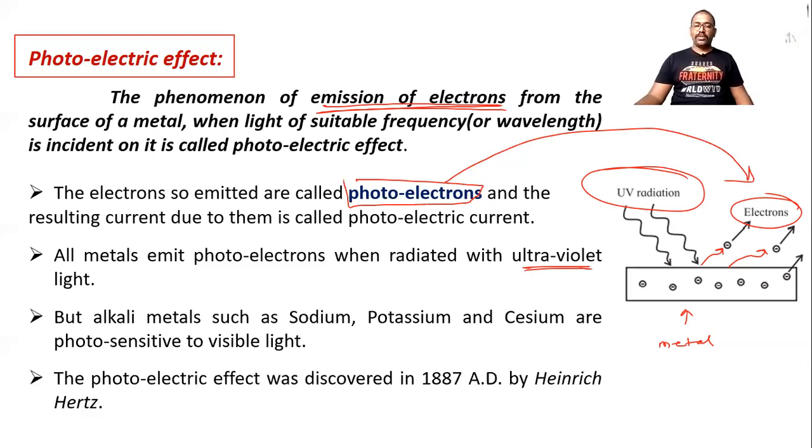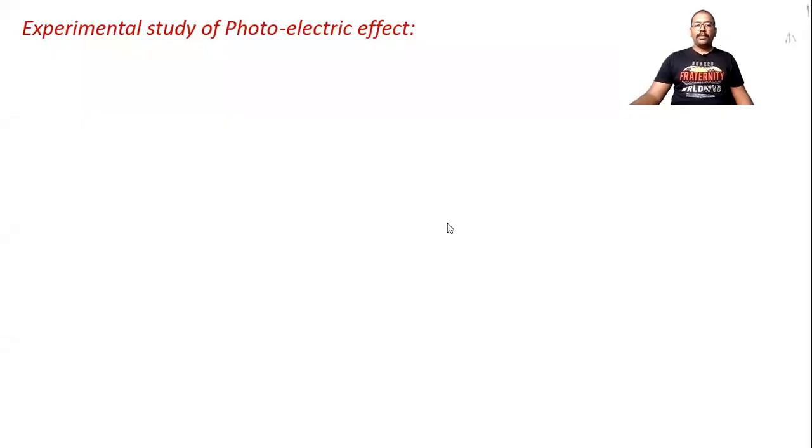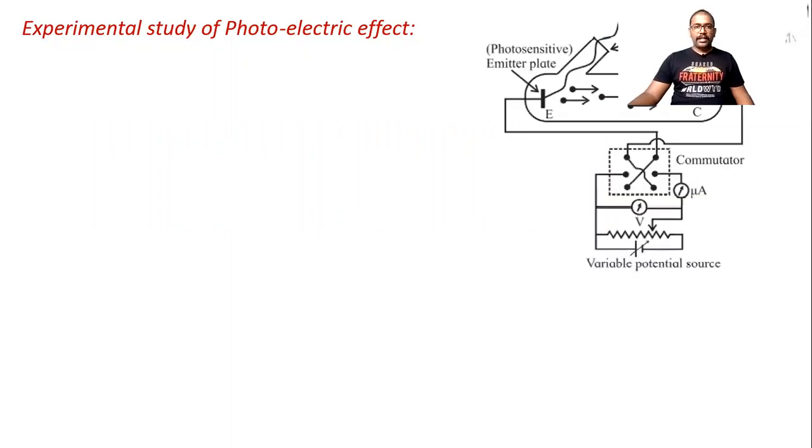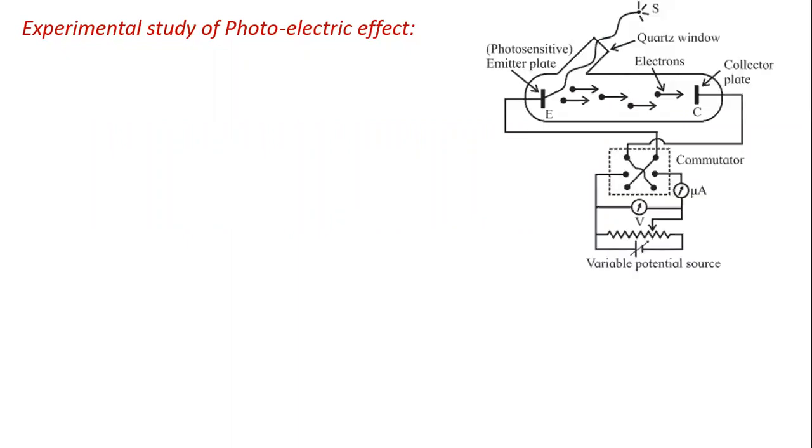This photoelectric effect was discovered in 1887 by Heinrich Hertz. You remember who discovered the photoelectric effect? It was discovered by Hertz. Now here we have to learn the experimental study of the photoelectric effect. Let's see the experimental arrangement. You can see a diagram which shows the experimental arrangement for the photoelectric effect experiment.